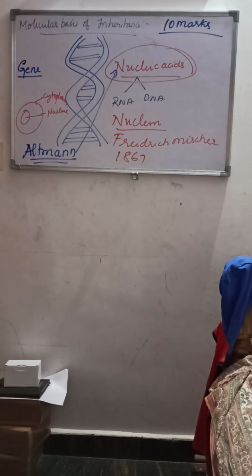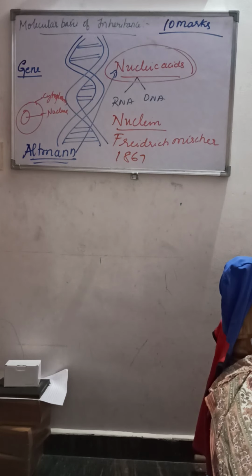The greatest amount of DNA is concentrated in the nucleus. As I said, most of the DNA is found in the nucleus of the cell. It also appears in organelles like mitochondria and plastids, that is the extranuclear DNA. I think you have studied nucleic acids in first PU, in the chapter called biomolecules. I think all of you know what the nitrogenous bases are.